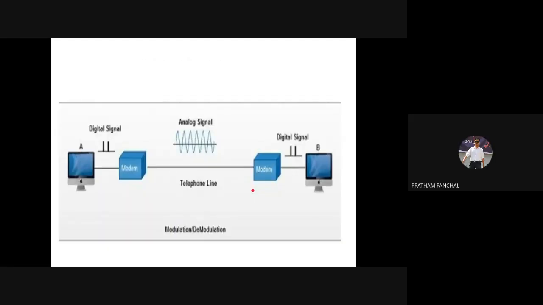Yes, see, ma'am. Our computer to which a modem is connected talks in digital signals. What will the modem do here? These digital signals will be converted into analog. Why? Because we have connected the modem to the telephone line. Will the telephone understand 0101? Whenever we call each other, do we talk in 0101? No. We dial the number and say hello, how are you, what are you doing, did you do homework?